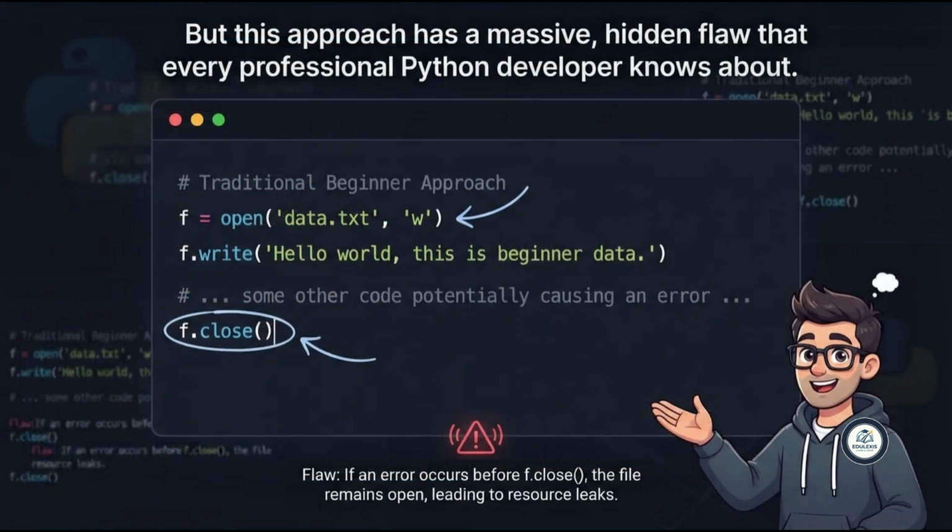On my screen, you can see the standard way. We create a variable f, call the open function to create or open a file called data.txt in write mode, write some text into it using f.write, and finally, we call f.close to release the file back to the system. This looks completely fine. Simple and logical on the surface, right? But this approach has a massive, hidden flaw that every professional Python developer knows about.